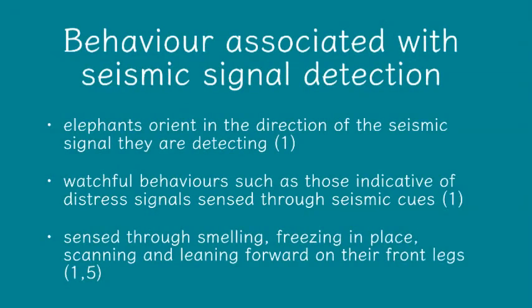Next, we're going to discuss the behaviors associated with seismic signal detection. Elephants tend to orient in the direction of the seismic signal that they are detecting, and they typically elicit watchful behaviors. These watchful behaviors are indicative of distress signals that are sensed through the seismic cues they are receiving through the substrate. Elephants can sense different seismic cues through smelling. They can freeze in place, they scan their environment, and they can also lean forward on their front legs and their trunks in order to receive these vibrational signals, which we are going to get into in more detail in the following slides.